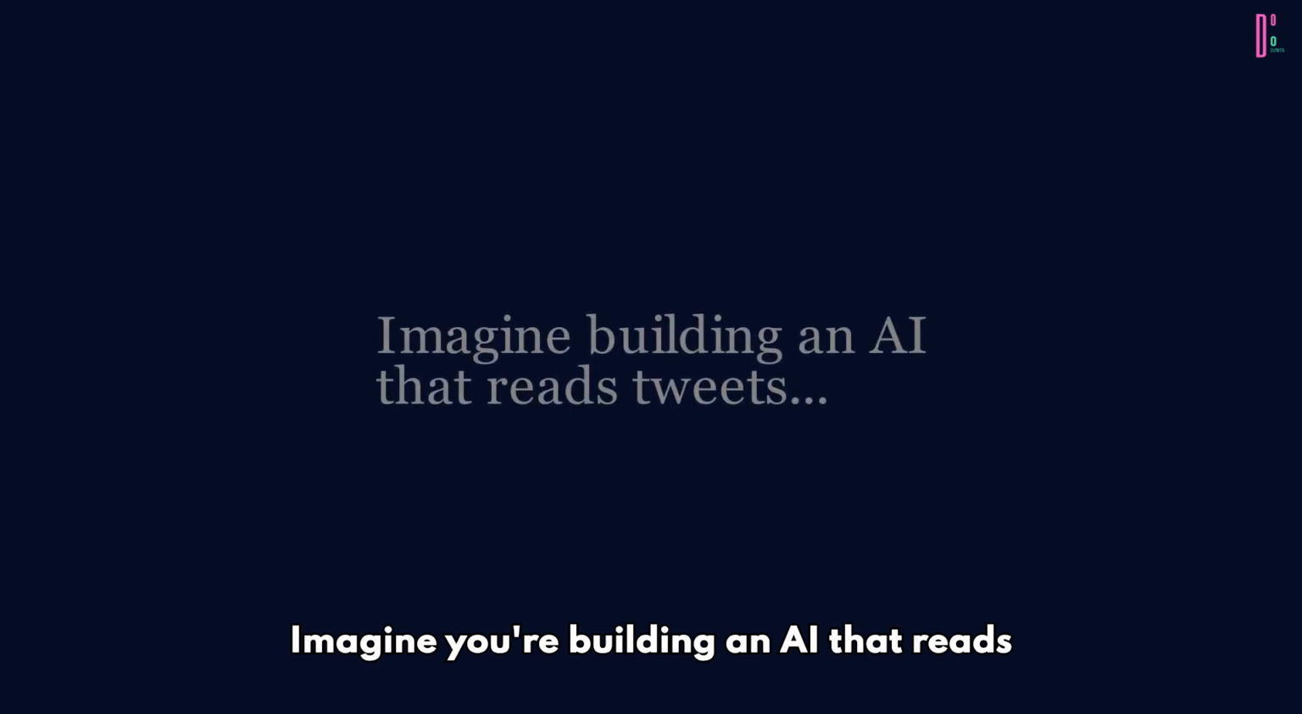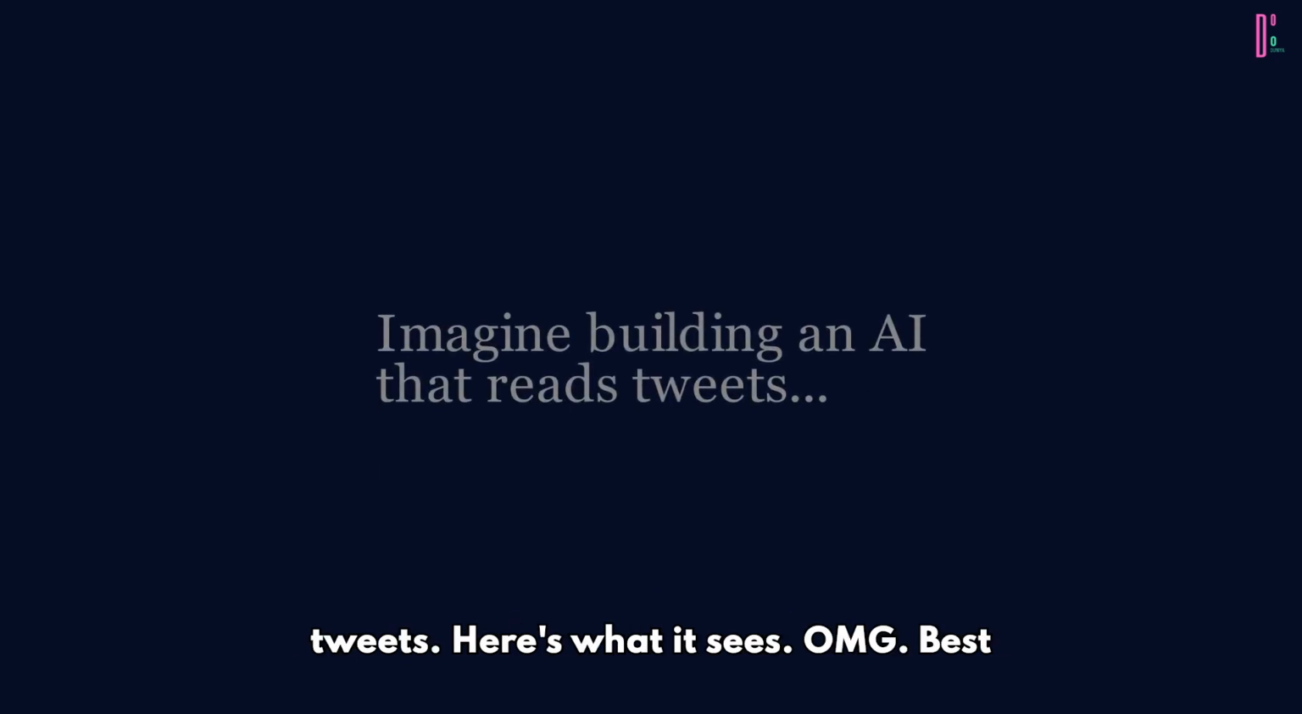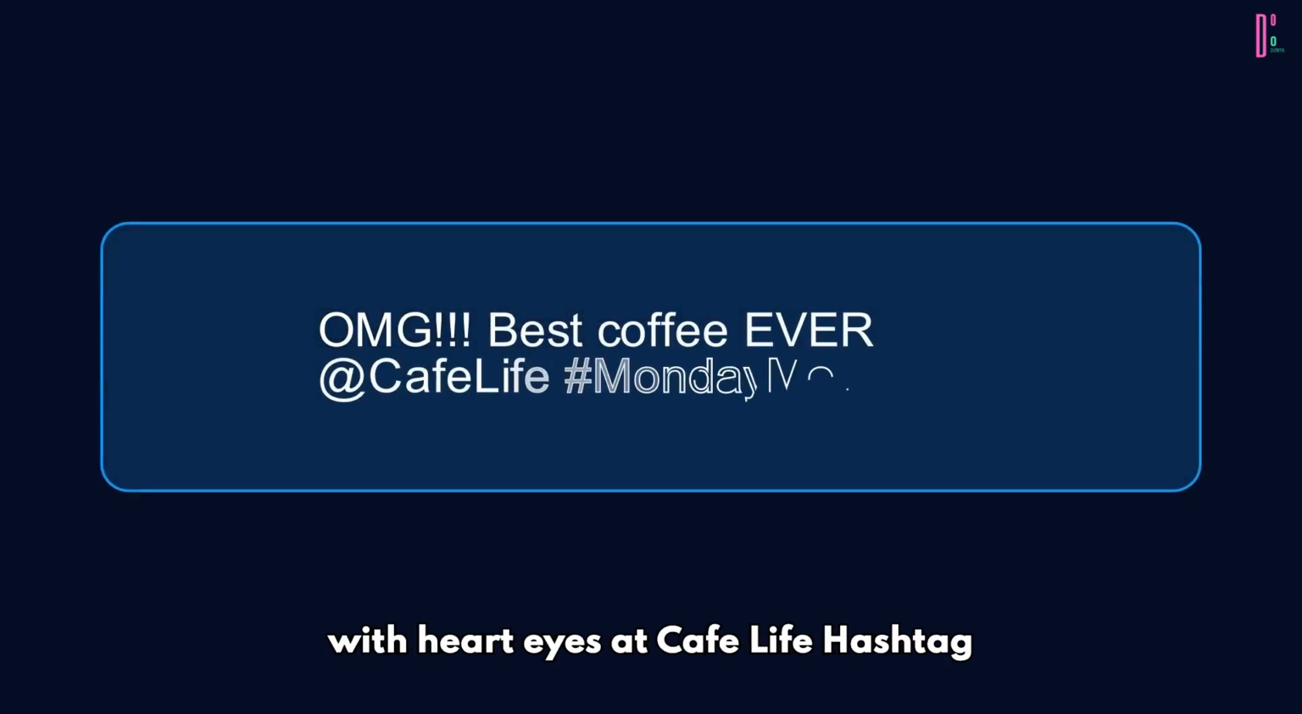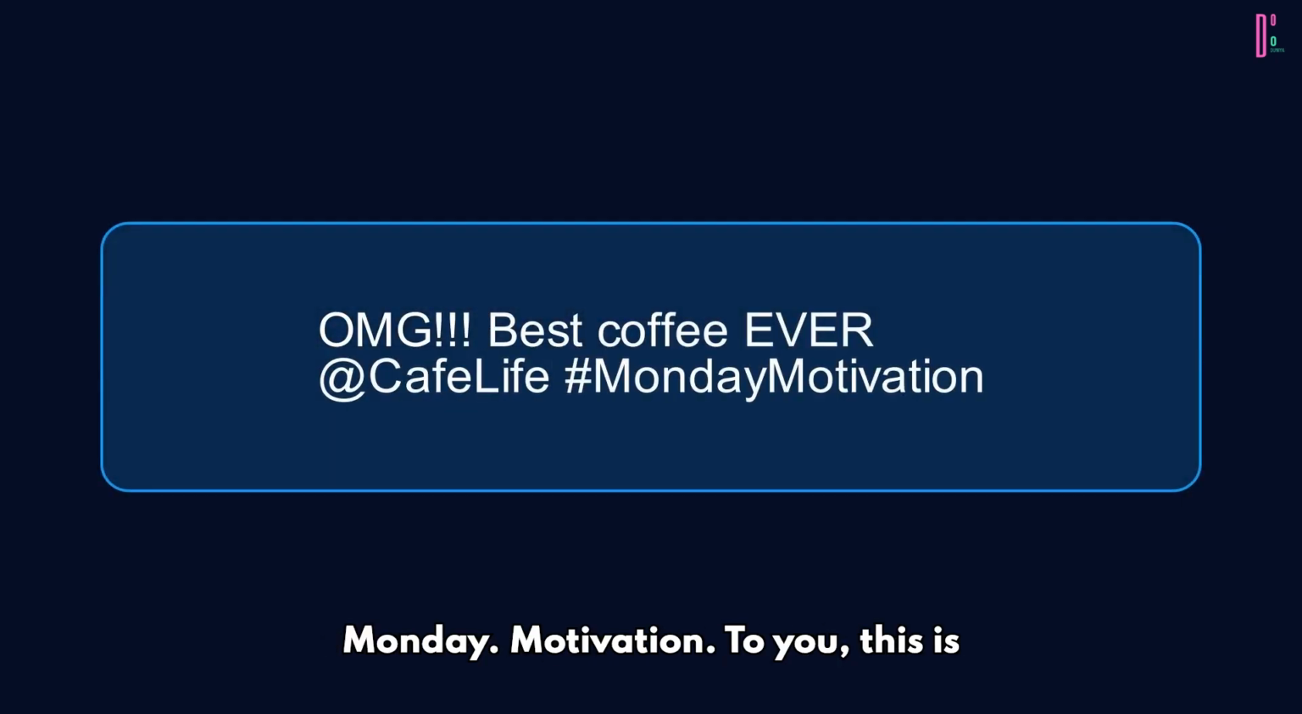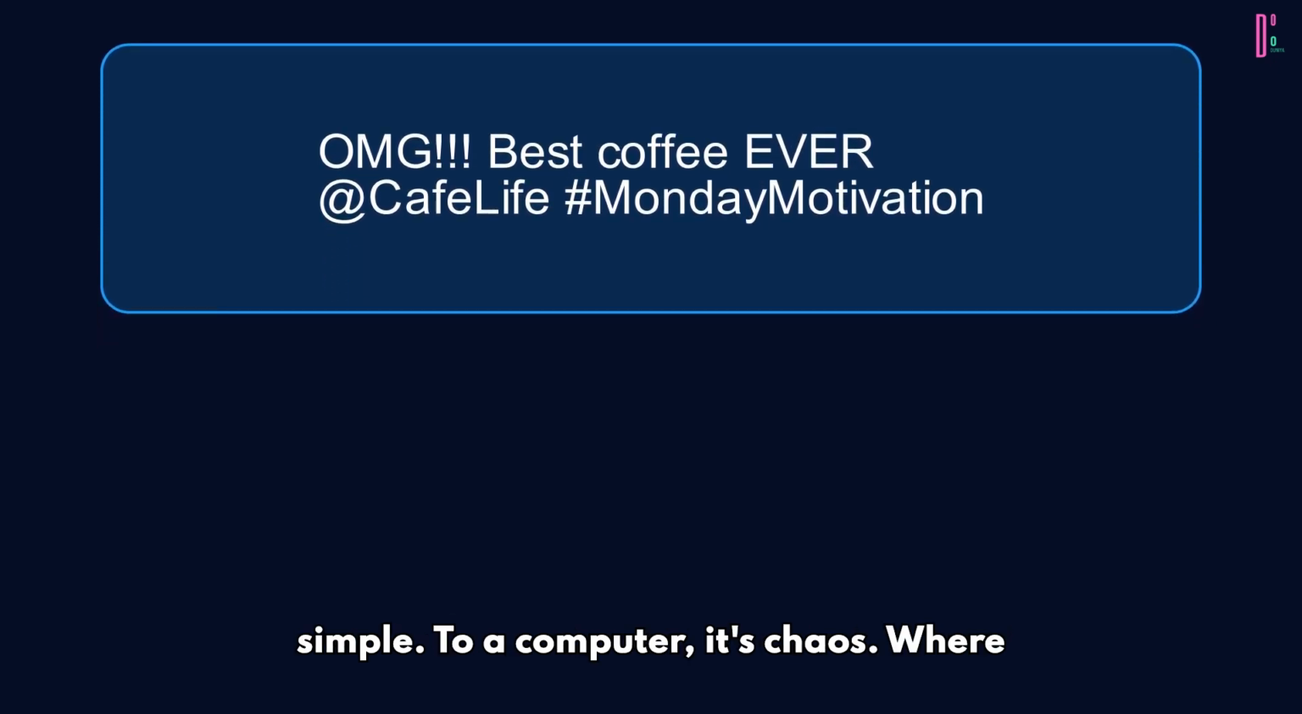Imagine you're building an AI that reads tweets. Here's what it sees. "OMG. Best coffee ever. Hot beverage. Smiling face with heart eyes. At cafe life. Hashtag Monday motivation." To you, this is simple. To a computer, it's chaos.